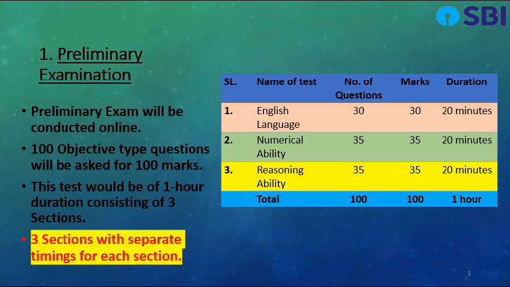For English language, number of questions is 30, marks 30, time allotted is 20 minutes. For numerical ability, number of questions is 35, marks 35, duration is 20 minutes. For reasoning ability, number of questions is 35, marks 35, duration is 20 minutes. Overall, number of questions 100, marks 100, duration is 1 hour.